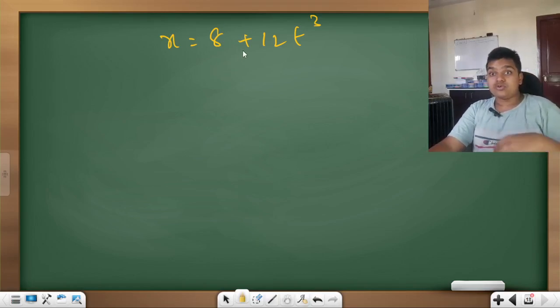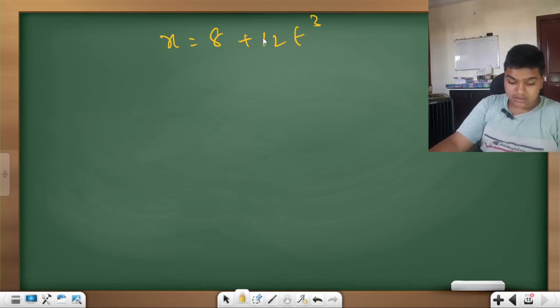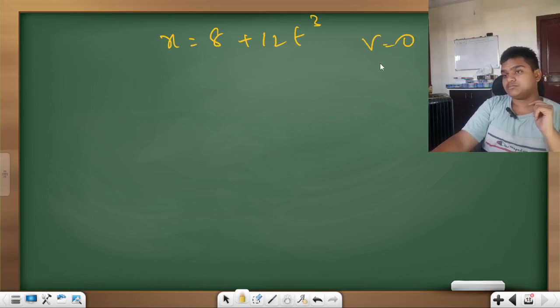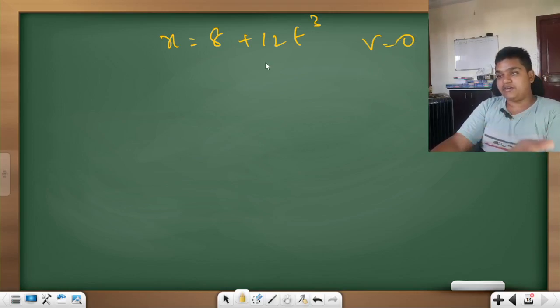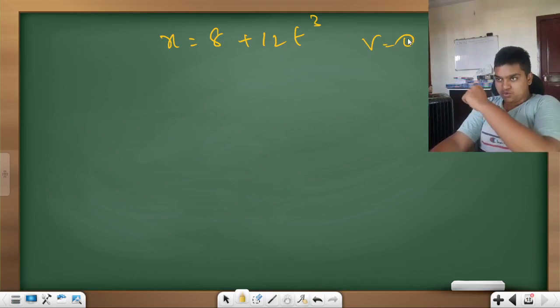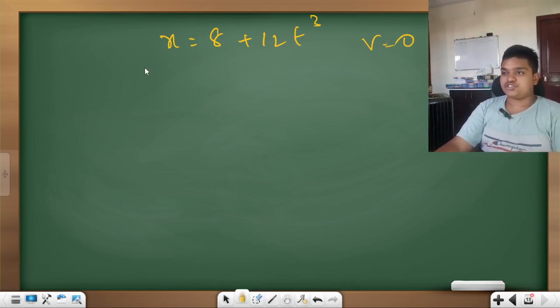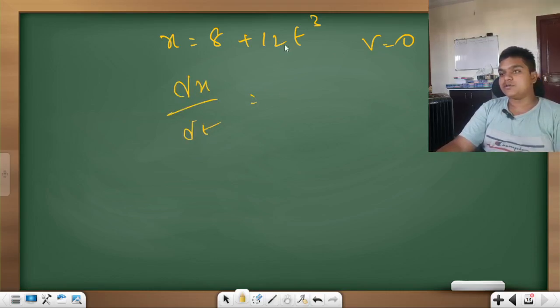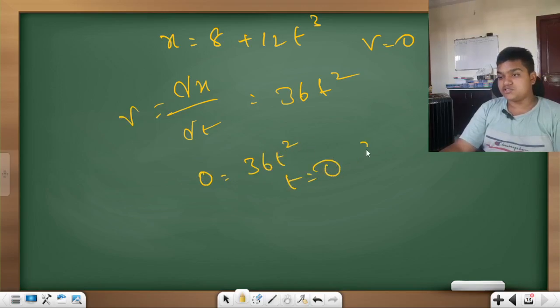Now, what to do to find acceleration? They have given you a small hint that velocity is 0. Then find time with this clue, and you will be nailing the question. How to find velocity? First of all, differentiate it. It is 36 t square, right? 36 t square is velocity and this is 0. 0 is equal to 36 t square, t is equal to 0.